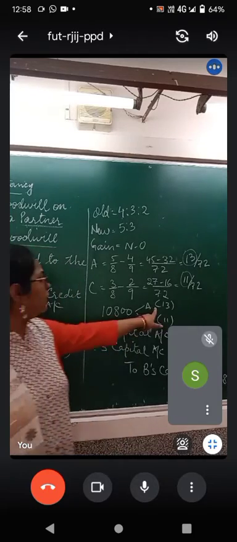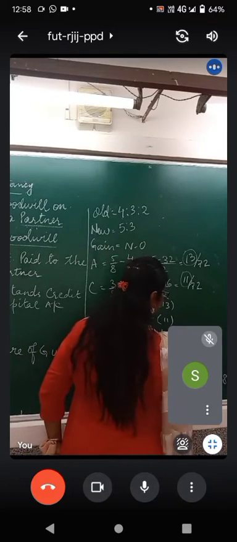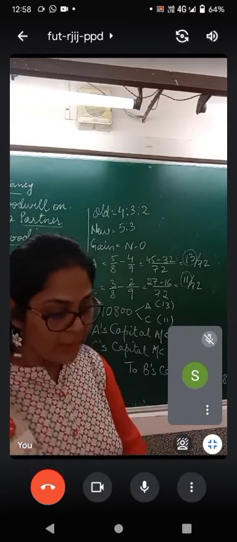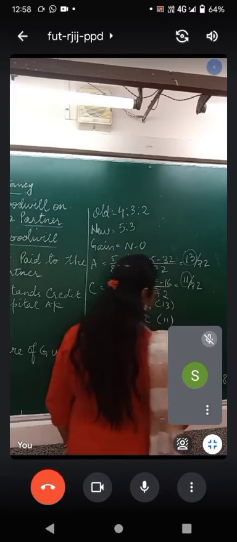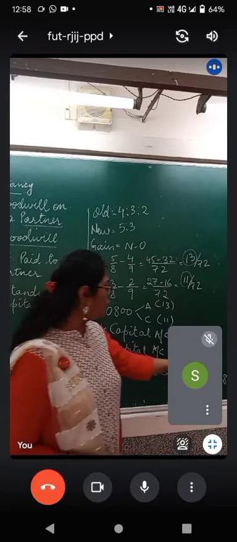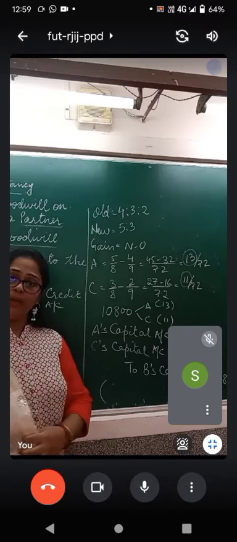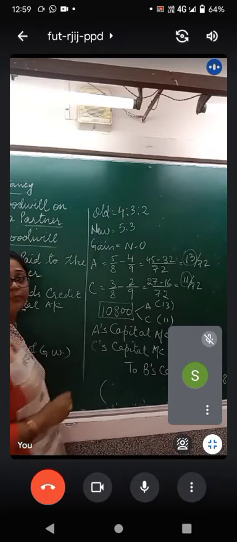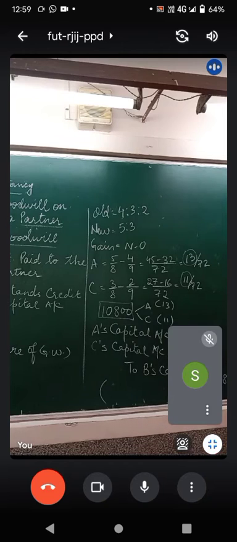10,800 into 13:11 divided. Is 5,850 for A and it is 4,950 for C. A will compensate 5,850 to B and C will compensate 4,950 to B. So this is goodwill adjusted on B's retirement. The new concept was the 10,800 rupees was the hidden goodwill which you have calculated. Copy it down. Question number 19, hidden goodwill.